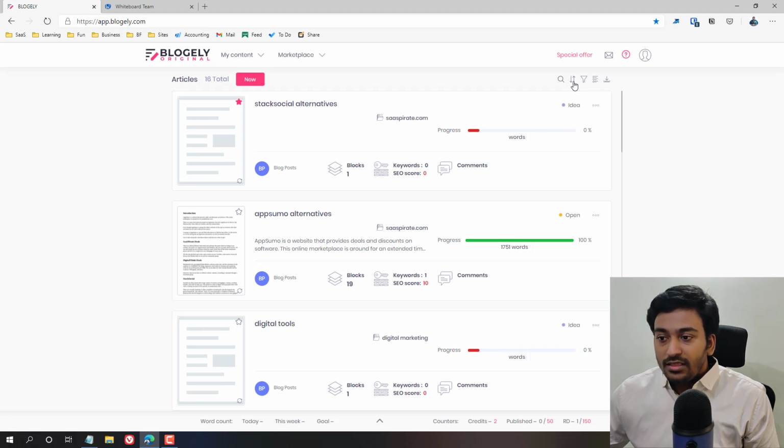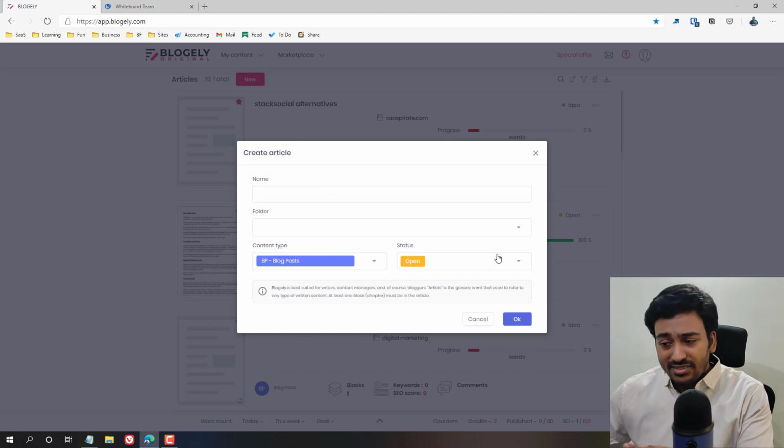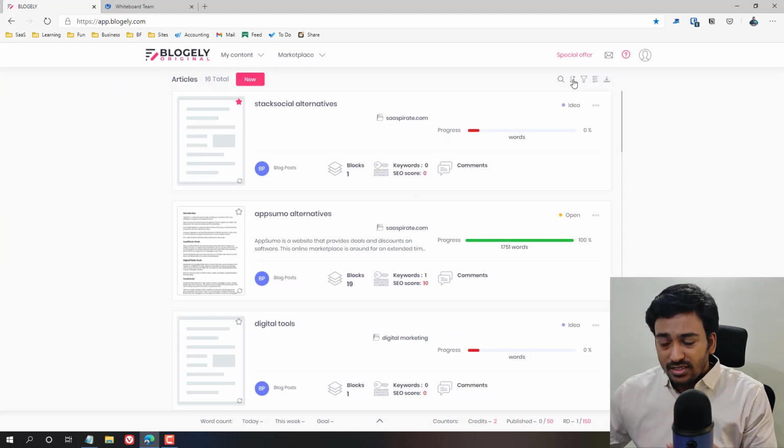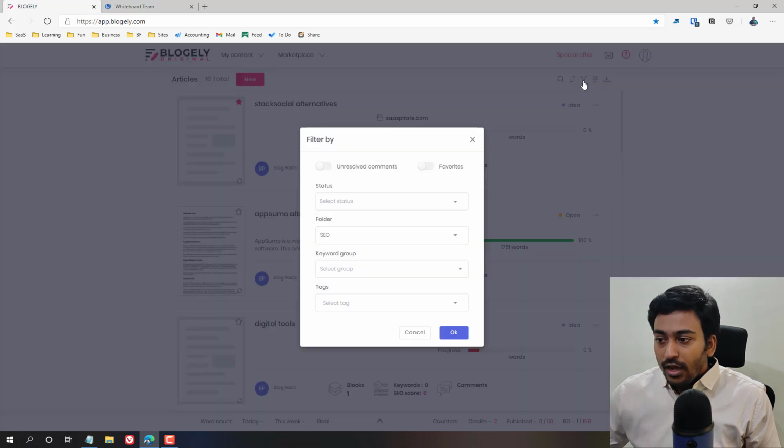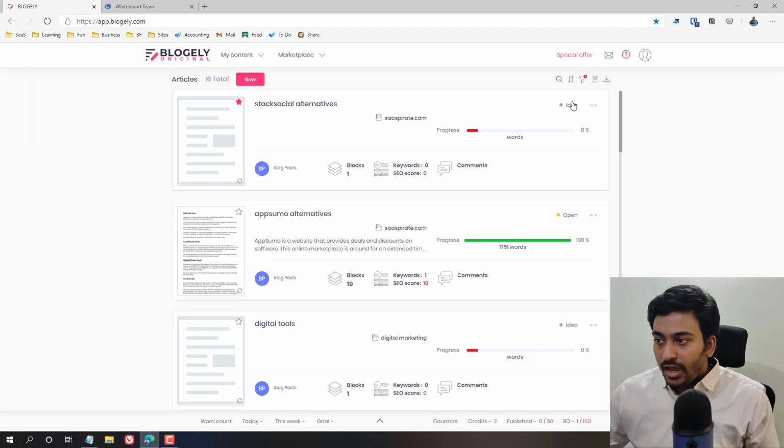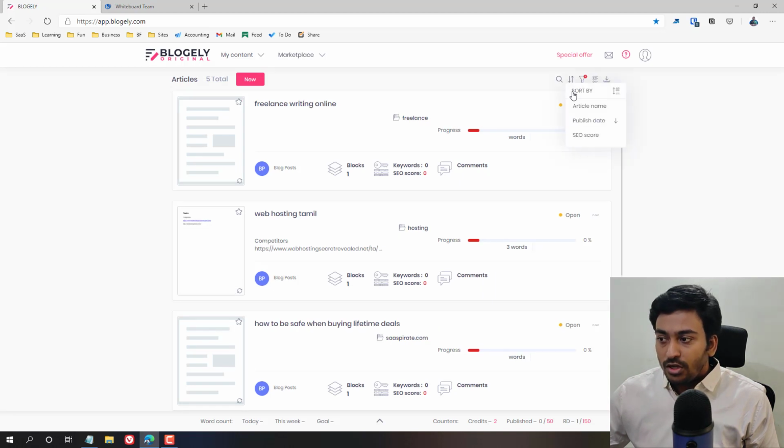So that is why tagging and selecting the category are important. And also you can rearrange the order. For example, you want to see all the open articles and you want to see them in reverse order, you can do that by article name, publish date, SEO, all these things are available.